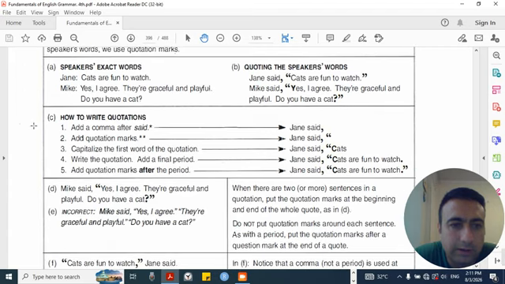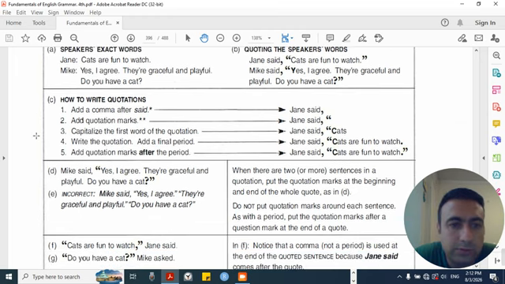A. Speaker's exact words. Jane: Cats are fun to watch. Mike: Yes, I agree. They're graceful and playful. Do you have a cat? B. Quoting the speaker's words. Jane said, "Cats are fun to watch." Mike said, "Yes, I agree. They're graceful and playful. Do you have a cat?"